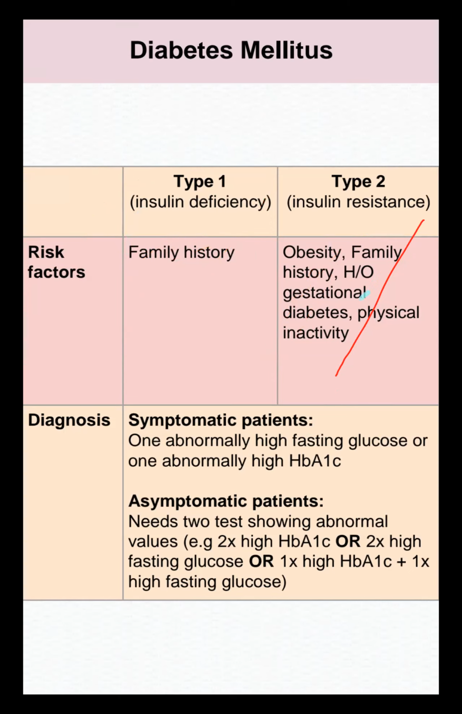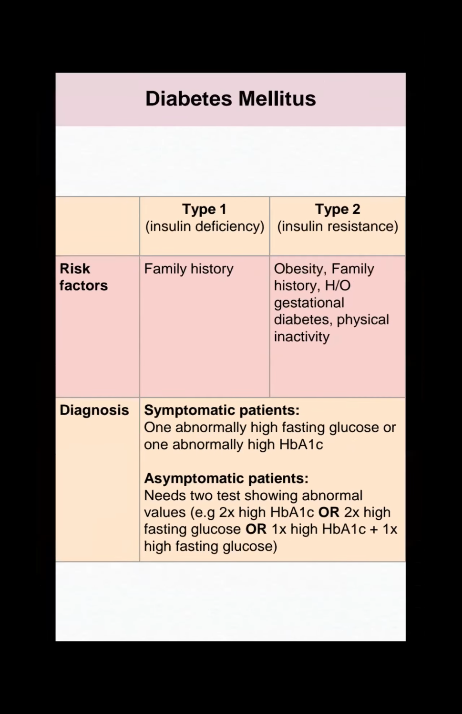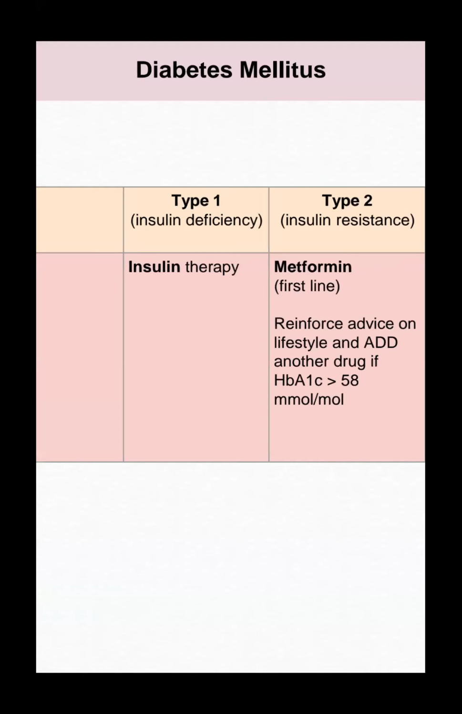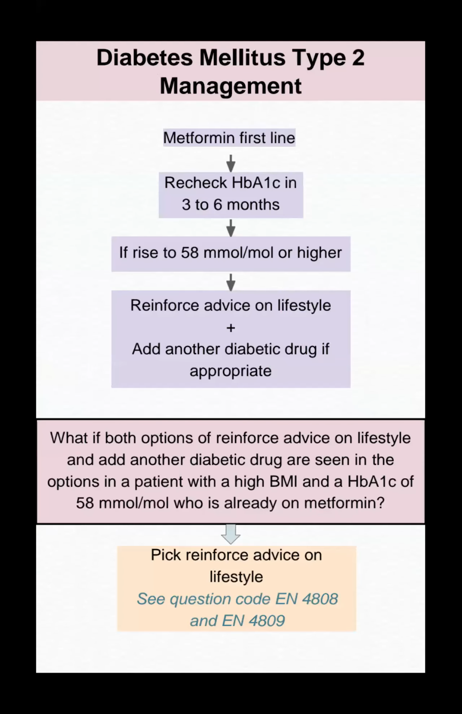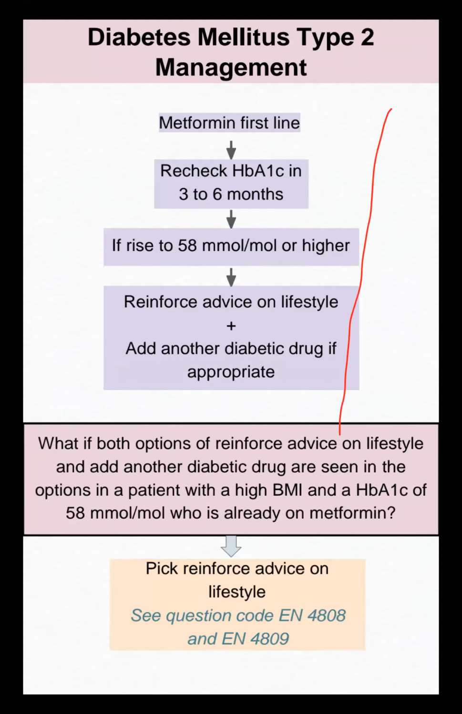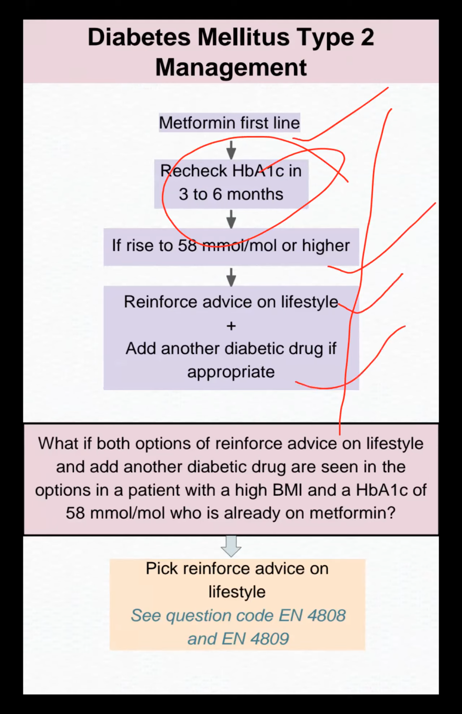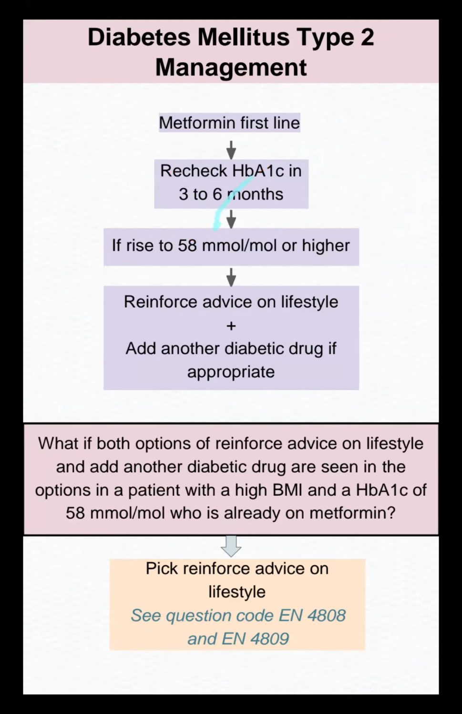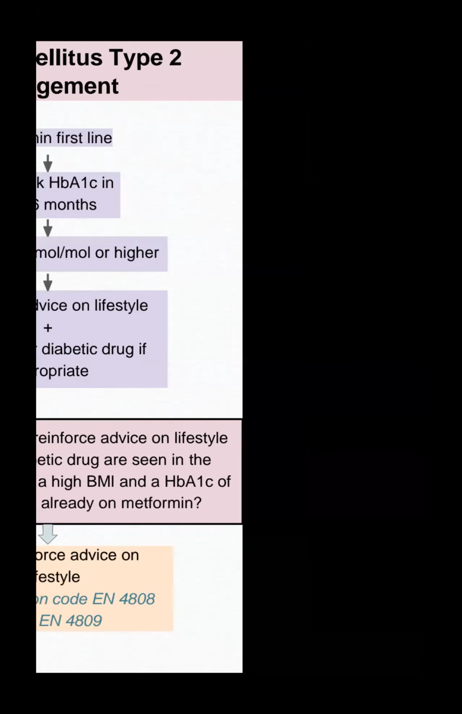Diagnosis, as we already discussed: fasting blood sugar, HbA1c level or OGTT. Insulin therapy for type 1 diabetes mellitus, metformin for type 2 diabetes mellitus. So we have to follow the HbA1c level to guide management. Type 2 diabetes mellitus management is stepwise, already discussed. Just remember metformin first, then recheck HbA1c every 3 to 6 months. If it is higher, reinforce lifestyle modification along with the diabetic drug. I said stepwise management already: I discussed step 2, then step 3, this way.